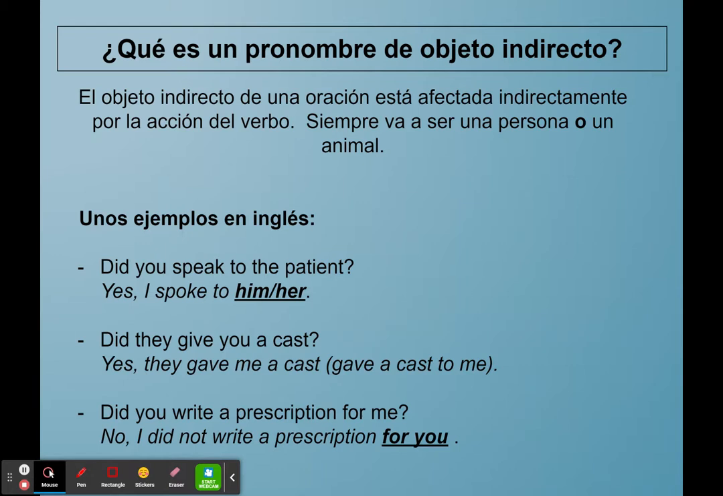And finally, did you write a prescription for me? And no, I did not write a prescription for you. Okay, so you'll notice that for the second two examples, you've got the you as in to you in the question, and then the me in the question for the third example, that you do have that indirect object pronoun as opposed to a proper noun, for example, as the to the patient in the first example. Okay.